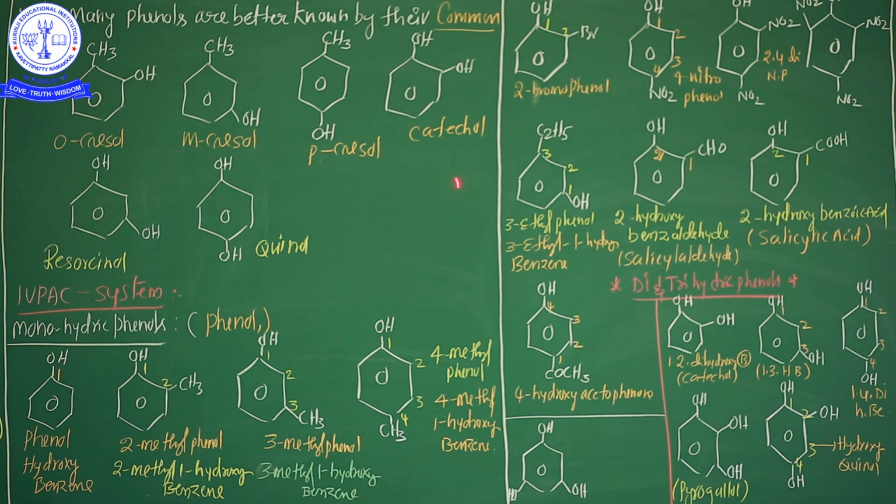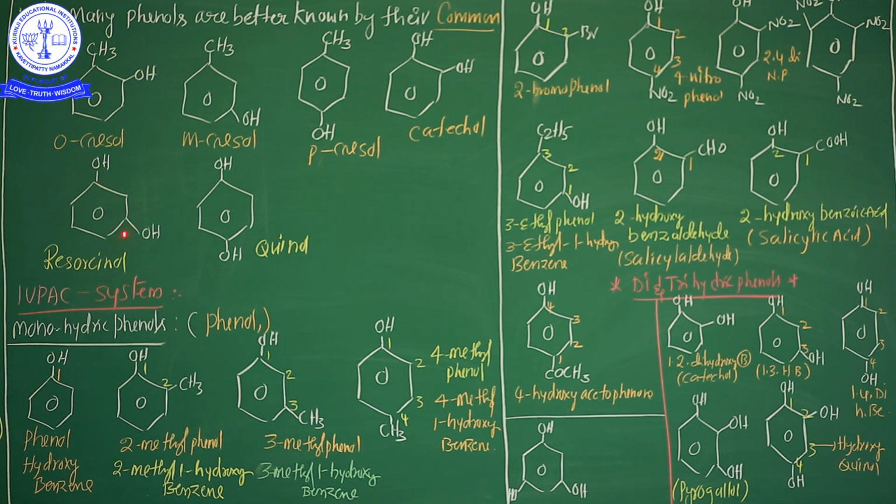This is catechol. Catechol means two hydroxyl groups connected to neighboring carbons. This compound name is catechol. Important, okay? This compound name is catechol. Now here, see, two OH groups, but one OH group is directly attached to the first carbon, and the other OH group is on the third carbon, the meta position. So instead of the meta name, here it is resorcinol.